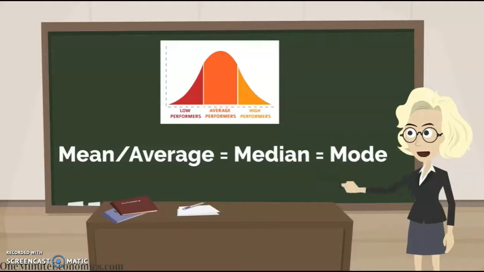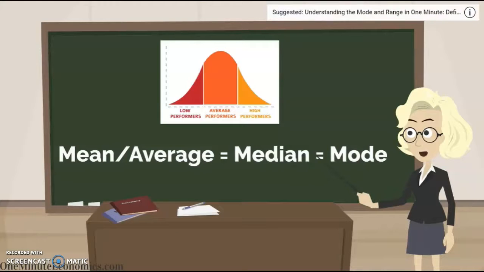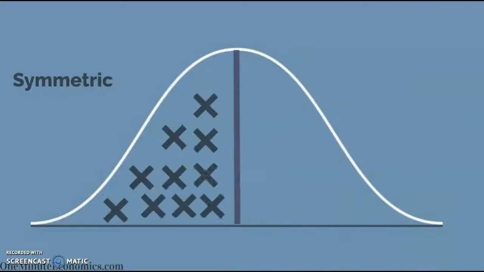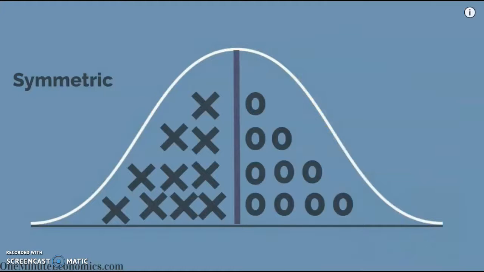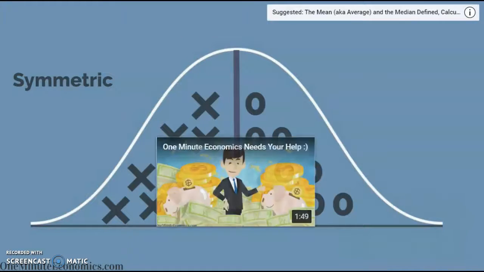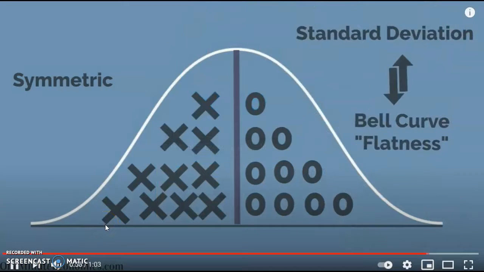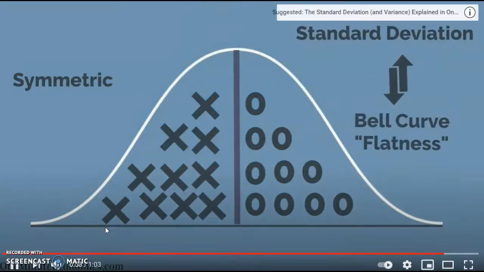A statistician will, of course, point out that when data is distributed in this manner, the mean, which is also known as the average, is equal to the median as well as the mode, with the bell curve having exactly one mode. The bell curve is also, as can be noticed, symmetric. If you draw a vertical line at the mean, two mirror image halves result. Finally, if you know the mean, you know where the center of the bell curve, or the proverbial top of the bell, is, and if you know the standard deviation, you know how spread out the bell curve is. The larger the standard deviation is, the more spread out the bell curve will be.